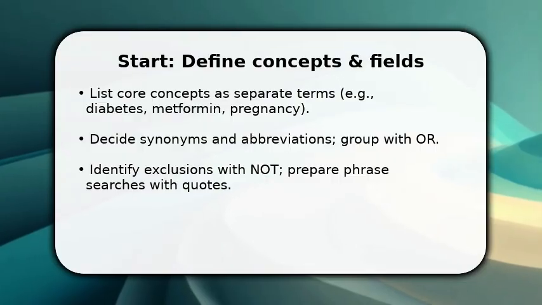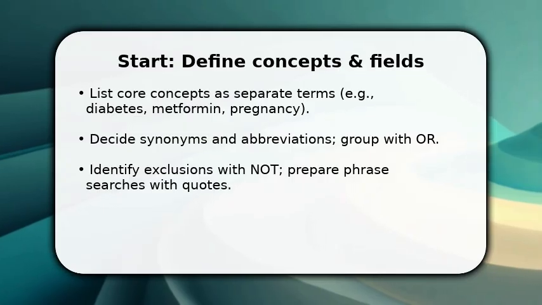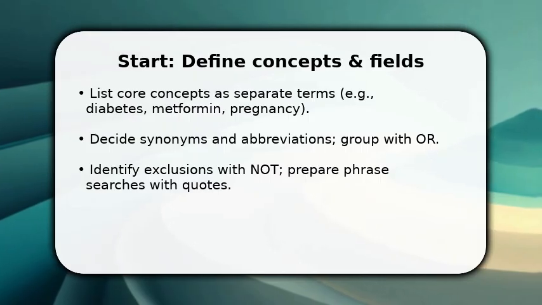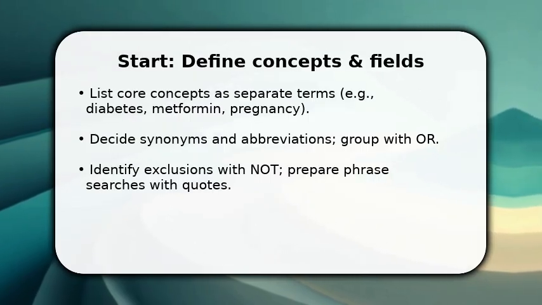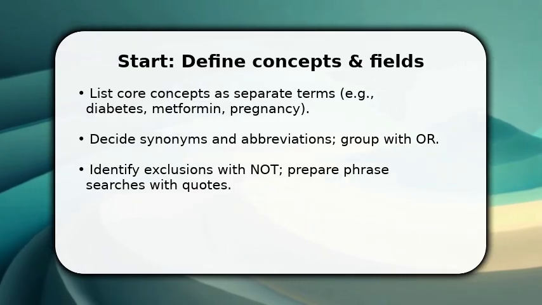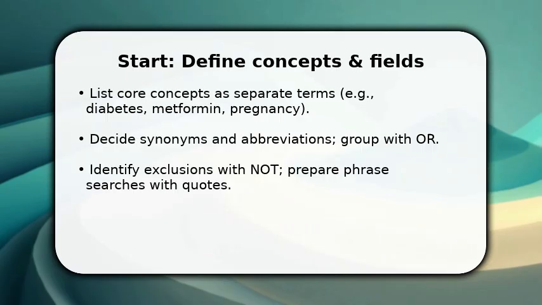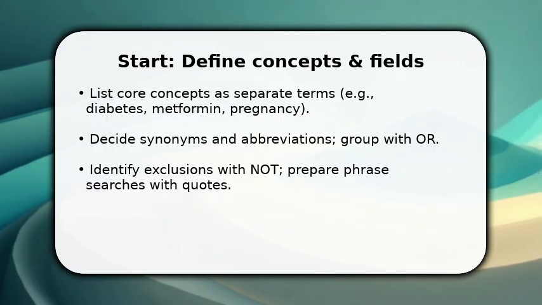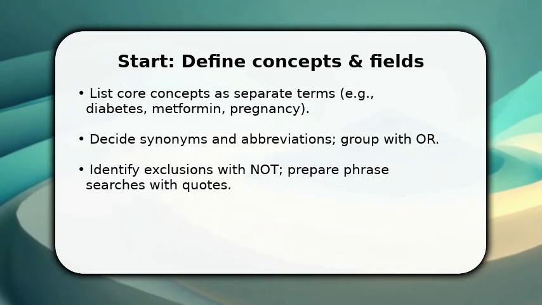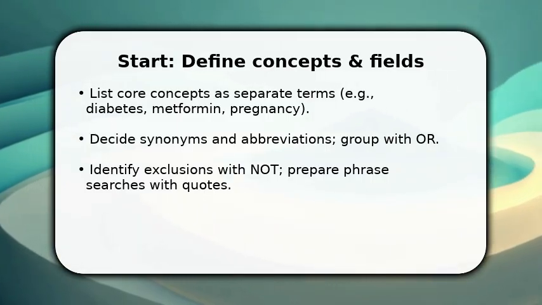You begin by deciding exactly what concepts you need and which fields to search. Start entering one concept at a time and immediately think of synonyms and abbreviations. Use OR to group related terms so you capture variants. For example, diabetes OR hyperglycemia. Put multi-word phrases in quotes to keep words together. Also decide exclusions upfront and mark them with NOT.